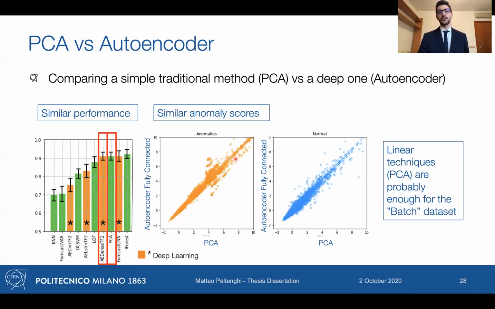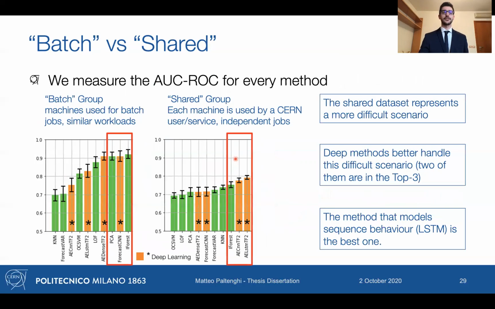Another point with PCA: we compared it with the closest deep learning method, that is the autoencoder, and we realized that they are getting a similar performance. And if we dive a bit deeper, we saw that they have also similar anomaly scores for both normal and anomalous instances. Therefore, we should prefer linear techniques like PCA because they are simpler and they seem to be enough for this use case.